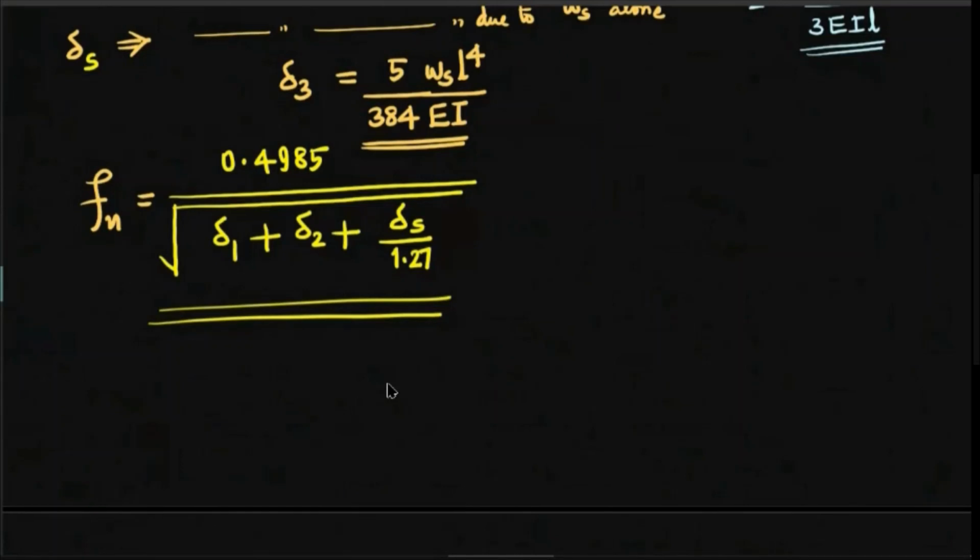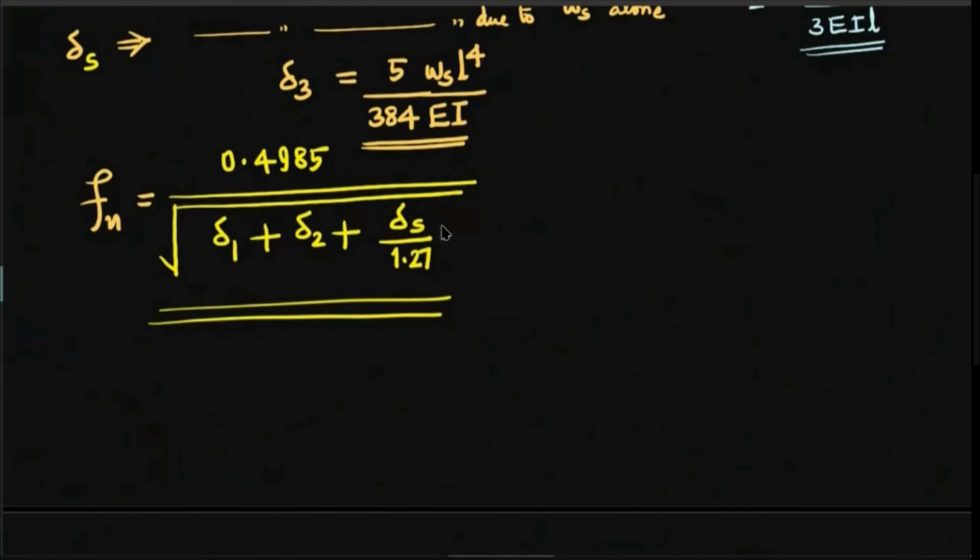Remember, we have only 3 loads here: 2 point loads, W1 and W2, with corresponding static deflections delta 1 and delta 2 when those loads act alone on the shaft, and delta S is the static deflection of the given beam when you consider the weight per unit length acting on the shaft as a UDL.